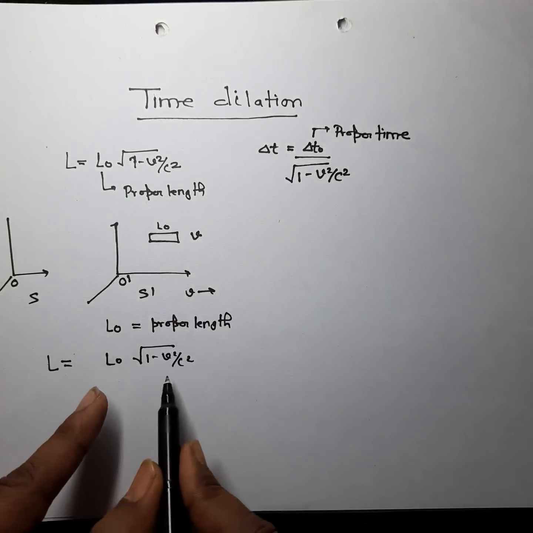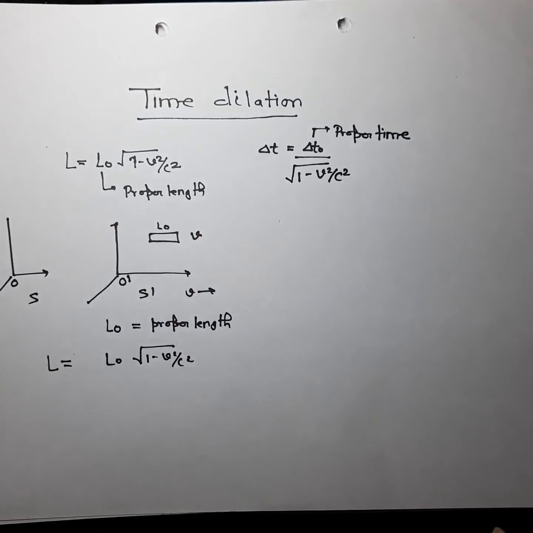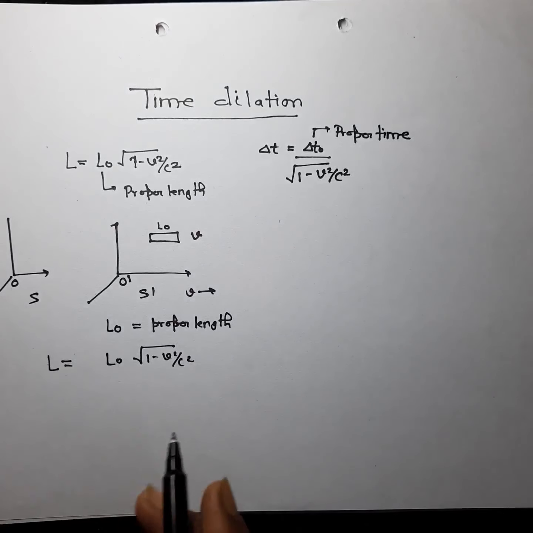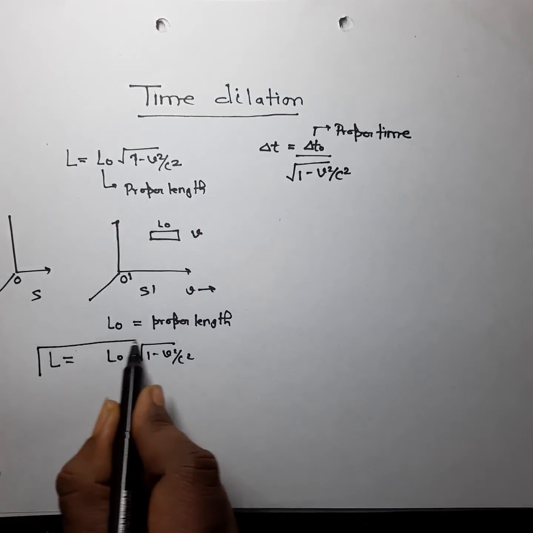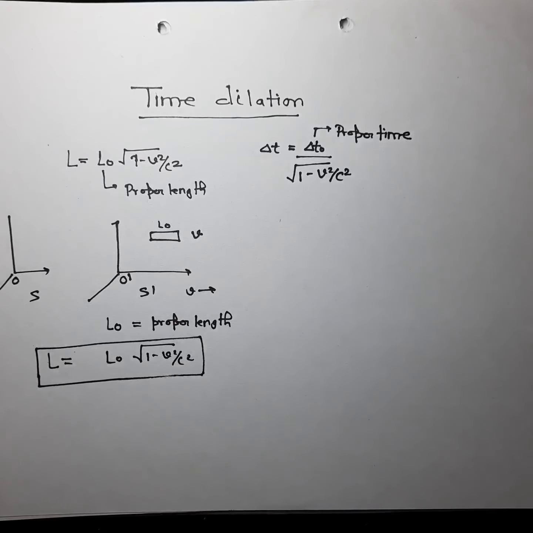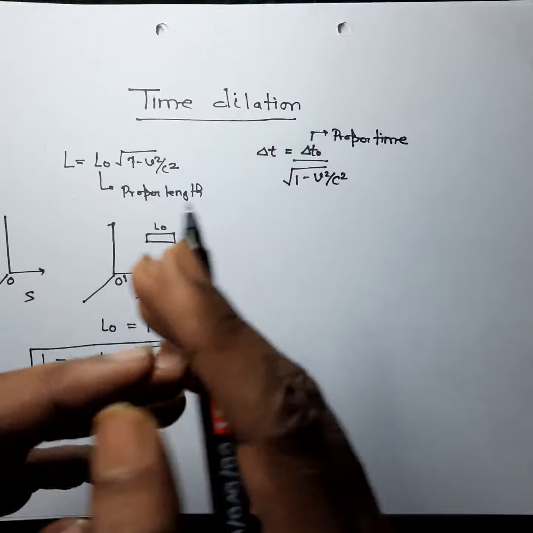So there is some contraction in the length when the rod is moving with velocity v. This is the measurement of observer O, and this is called the length contraction formula. Today similarly we will discuss time dilation.